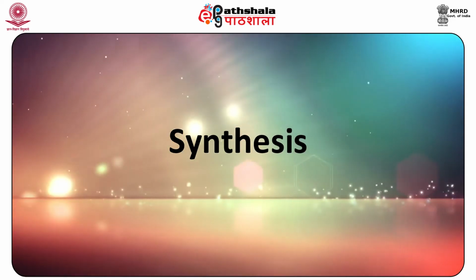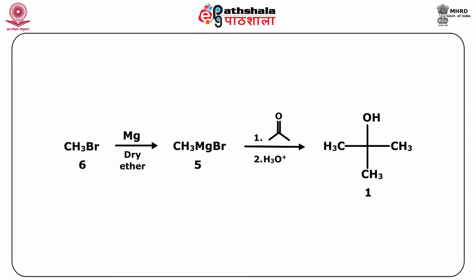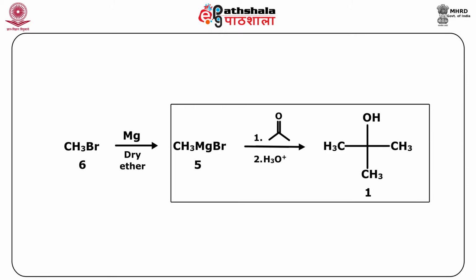The synthetic pathway of 2-methyl 2-propanol 1 is given in the figure. The reaction of methyl bromide with magnesium in the presence of dry ether gives Grignard reagent, methyl magnesium bromide, as shown in the structure 5. The reaction of methyl magnesium bromide with acetone gives the target molecule.